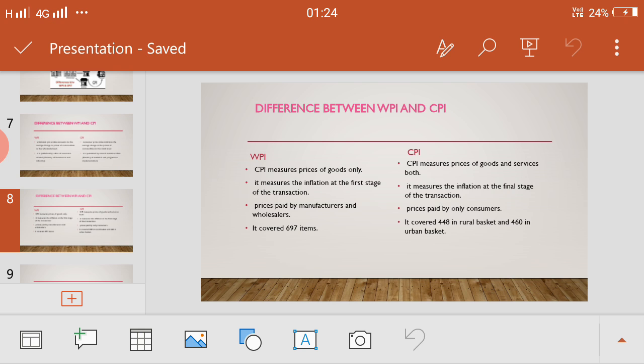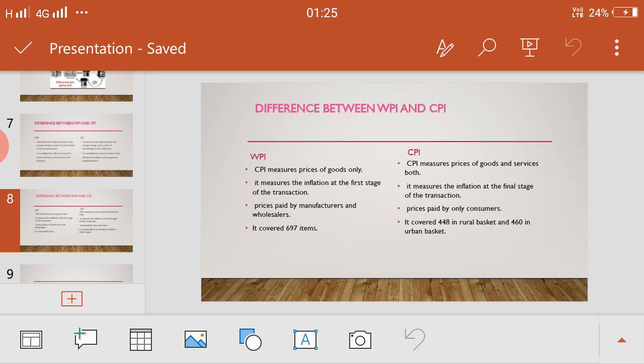Okay. Next, come to the point, WPI measures price of goods only. Sorry, this is not CPI, this is WPI. WPI measures price of goods only, but CPI measures price of goods and services both. Very important point. Under WPI, this was wrongly written as CPI. Under WPI, the first point is WPI measures prices of goods only, but CPI measures prices of both goods and services.